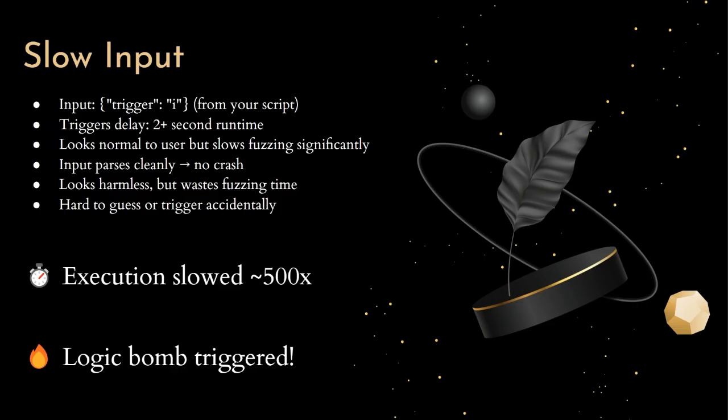And again, there's no crash. The program works just fine. It parses the input and exits cleanly. It just burns time on the way out. That's exactly what makes this a perfect counter fuzzing strategy.